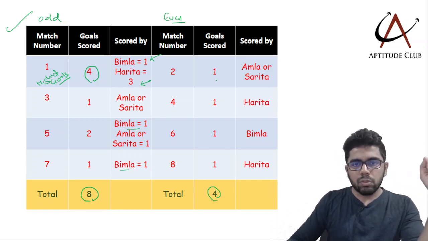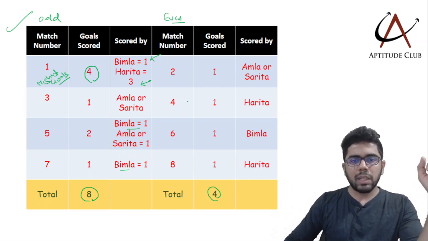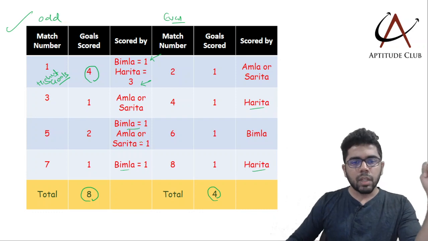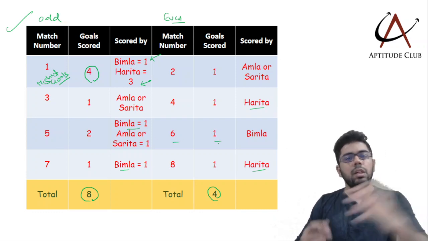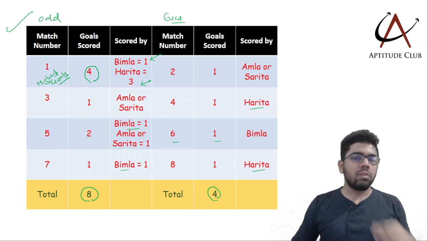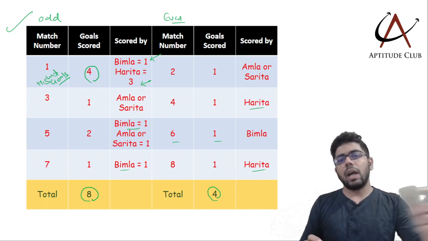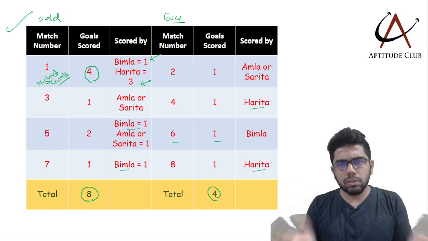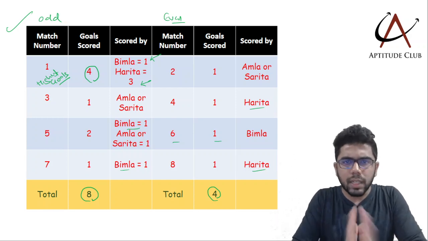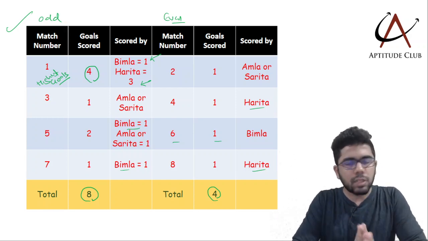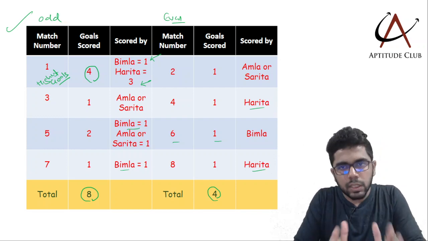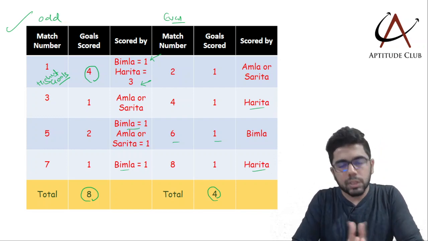So match number 2 will be Amla or Sarita, but for match number 4 and match number 8 we knew that it is Harita. Match number 6 it is Bimla. So you exactly know in which match who could have possibly scored how many goals individually and in total. So that solves the question. It's a very simple set, very simple set. And if you try yourself, you would have found this very easy. This was like a must solve question in the exam.